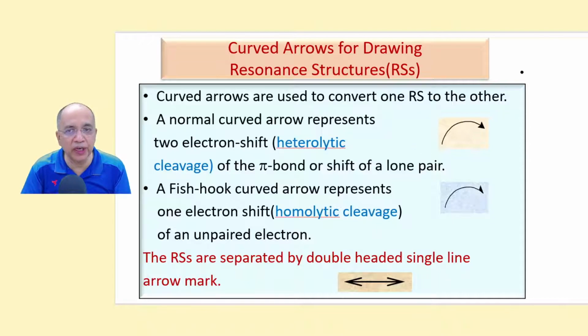If a bond is breaking, supposing a bond between X and Y is breaking and you are using a normal curved arrow, a normal curved arrow represents a 2 electron shift or a heterolytic cleavage, as you know from previous videos. And a fish hook arrow represents a 1 electron shift. That is homolytic cleavage, to produce unpaired electrons, radicals.